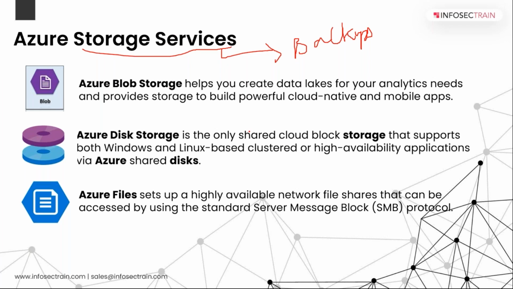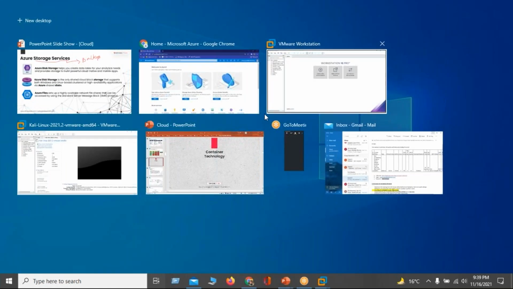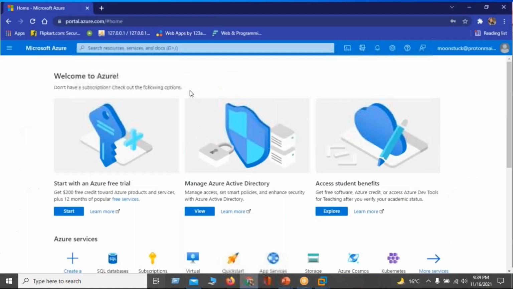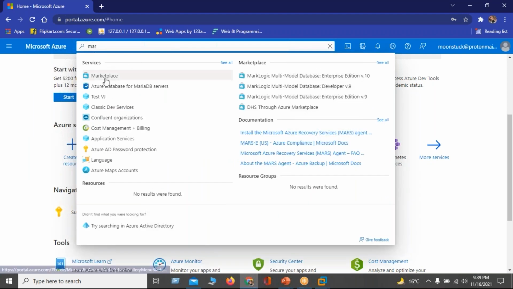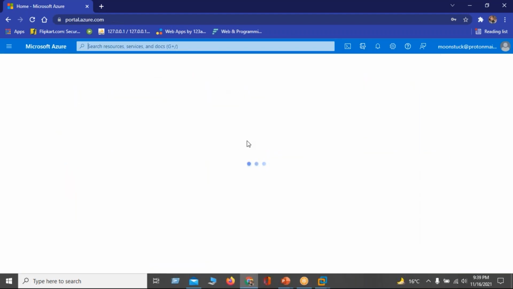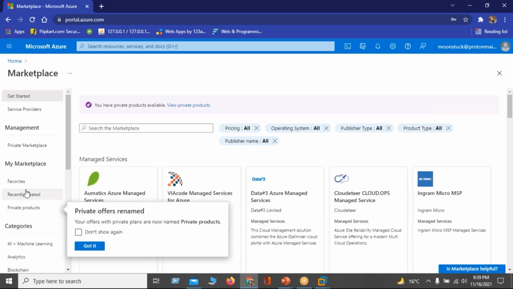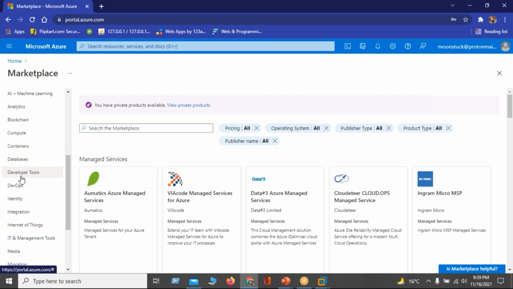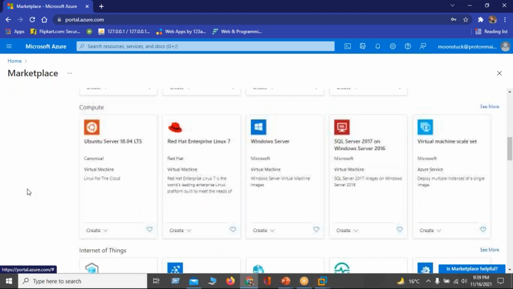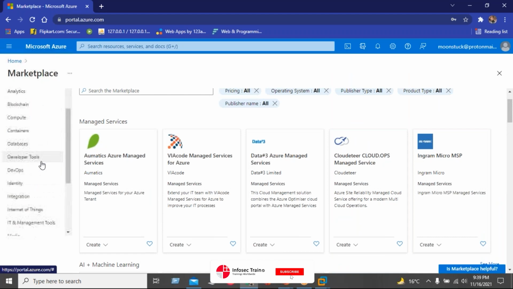If you look at the portal, these are the Azure services which are here. If you want to search for the marketplace, here is the marketplace. Here you will see all the services and resources which are available with Azure. Categories are also here: AI and machine learning, analytics, blockchain, compute, database, developer tools, DevOps. All the categories are here at the marketplace.